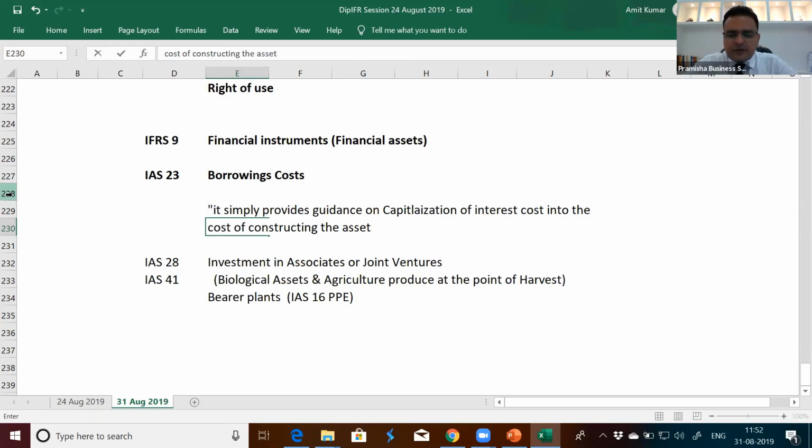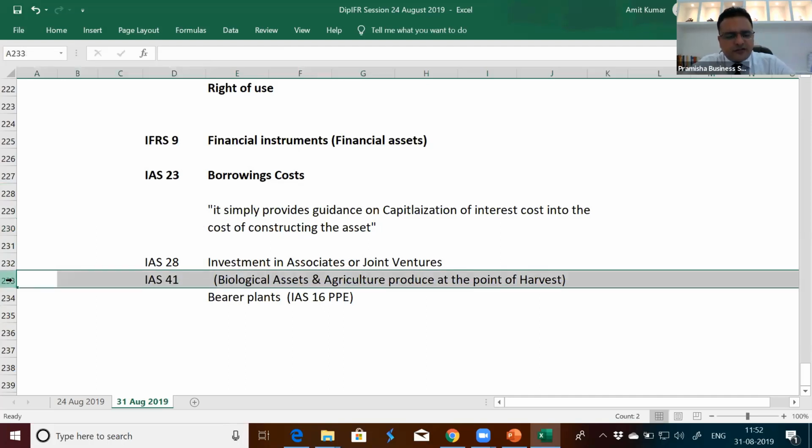Now under IAS 16 property, plant and equipment, you may be self-constructing an asset. If you borrowed funds for constructing this asset, the question arises whether you will include the interest cost as part of the cost of making the asset or whether you will treat it as interest expense. This question is answered through IAS 23 borrowing cost, whether interest cost can be capitalized into the cost of making the asset. We'll discuss in detail when we discuss IAS 23 borrowing cost.